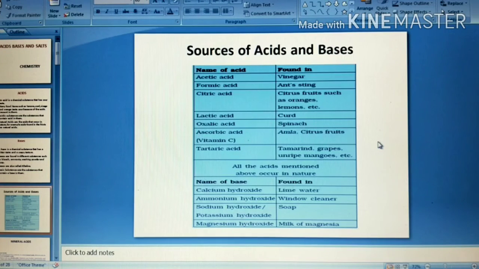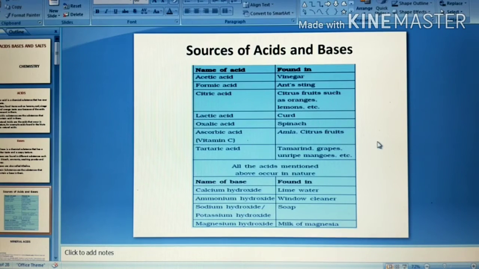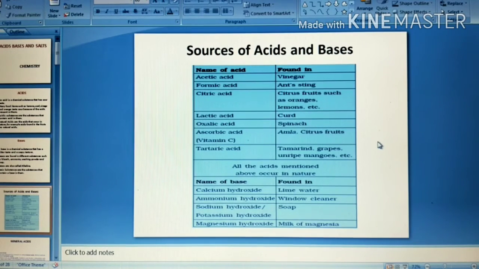In addition to that, if we have to talk about some of the bases, some important bases are calcium hydroxide, which is found in lime water, ammonium hydroxide, sodium hydroxide or NaOH, and potassium hydroxide, which is found in soap. Magnesium hydroxide is also called milk of magnesia. It is one of the main ingredients in antacid tablets to relieve us from indigestion.